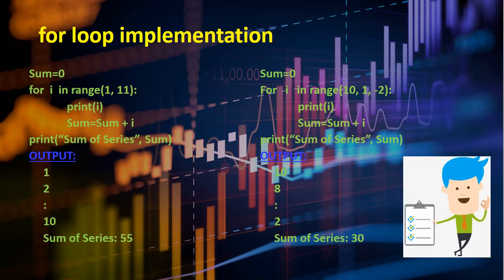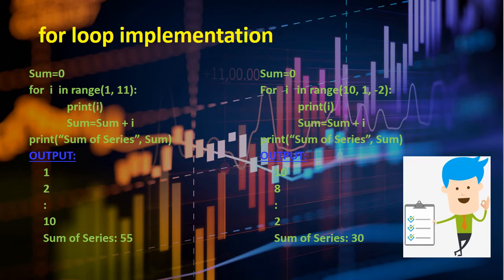So here we can see the example. The output will come as 1 2 3, this way it will move up to 10, and finally it will show the result as 55. If we add 1 plus 2 plus 3 this way, it will give us the final result as 55 up to 10.